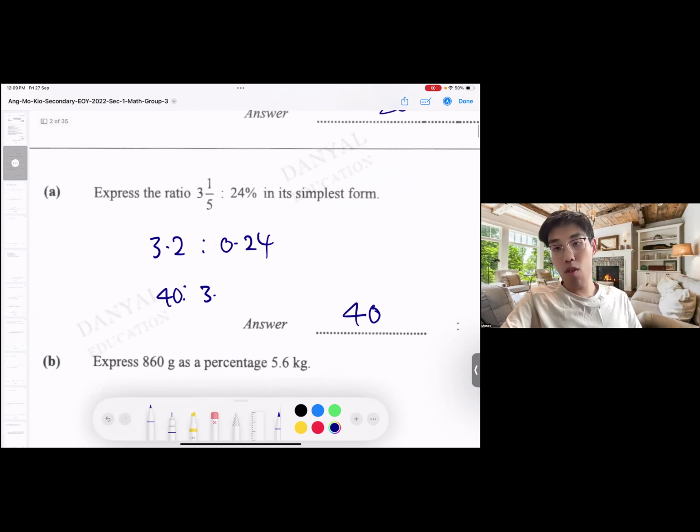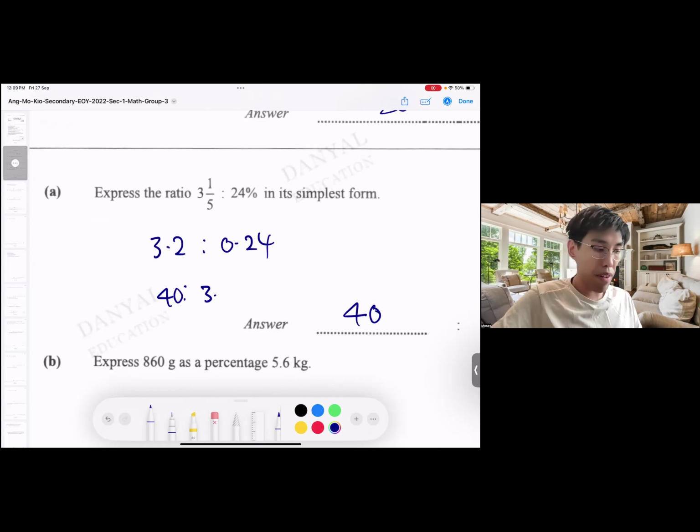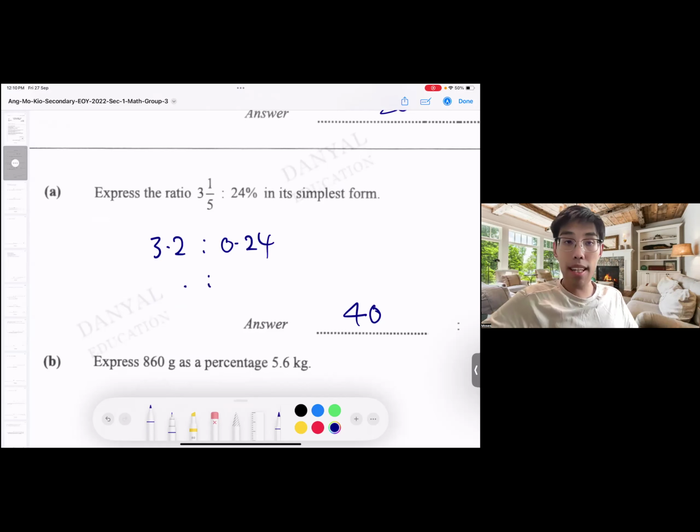However, if you really want to do the working and double clarify that it's 40 to 3, you can. What you can do is make both numbers whole numbers. So for the number on the right hand side, I multiply by 100.